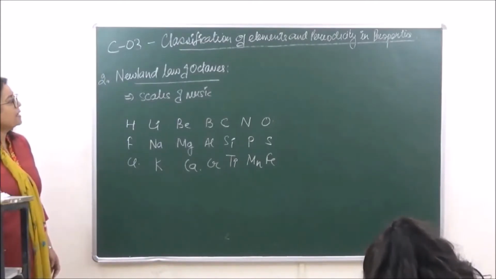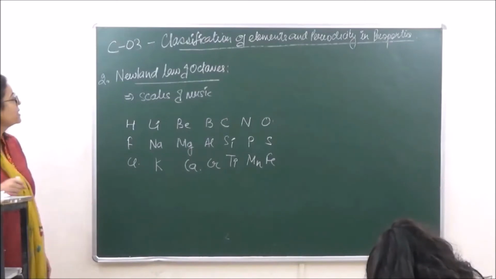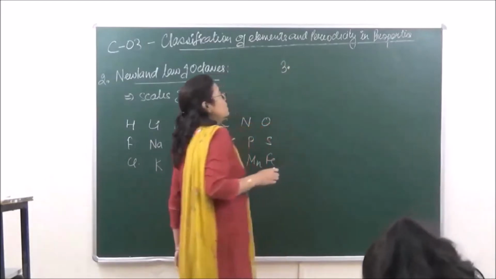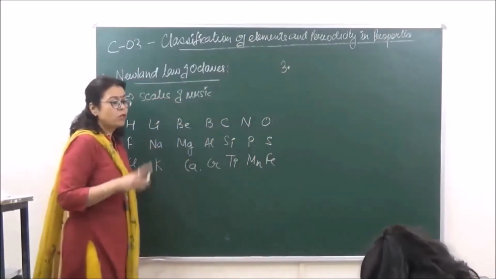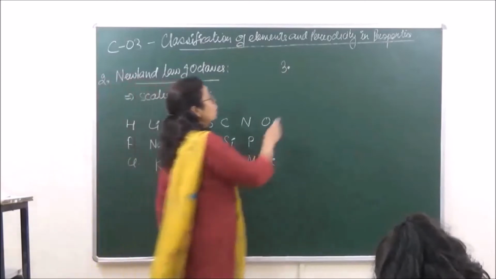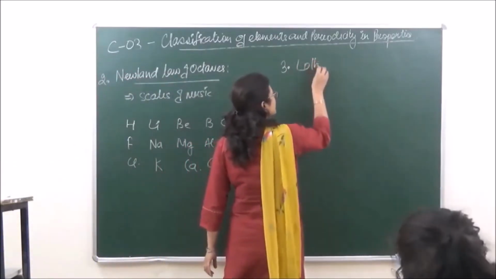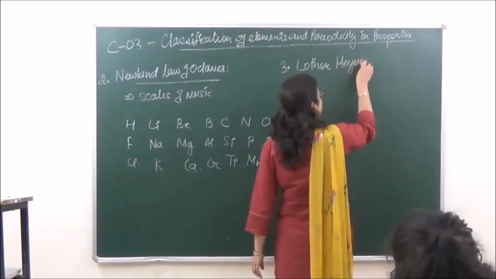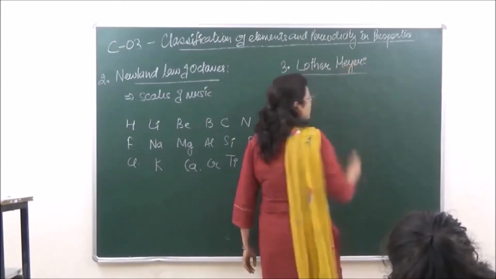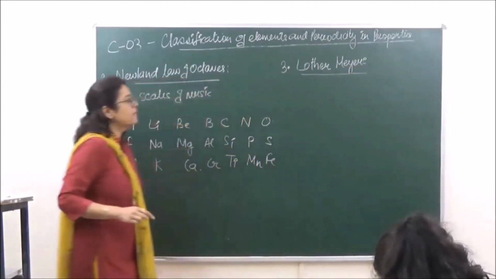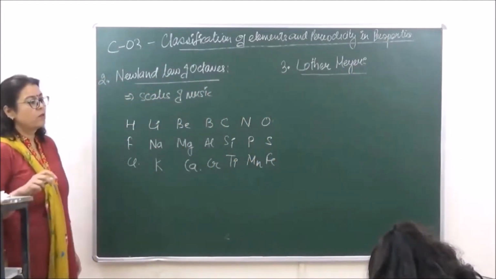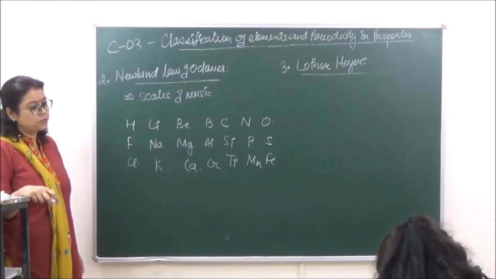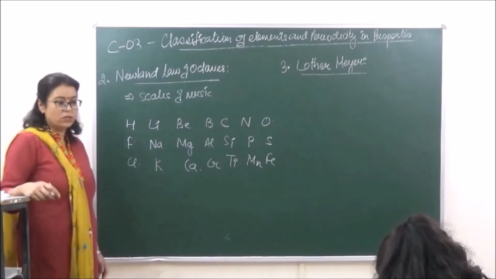Right? Then the main idea or the main work regarding the periodic table was first of all given by Lothar-Meyer. Basically, Lothar-Meyer and another scientist, Lothar-Meyer was a German scientist, okay, and there was another scientist, Mendeleev, who was a Russian scientist. They were independently working on the periodic table in different parts of the world.